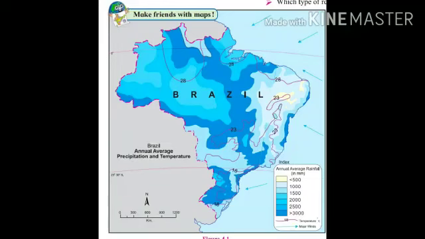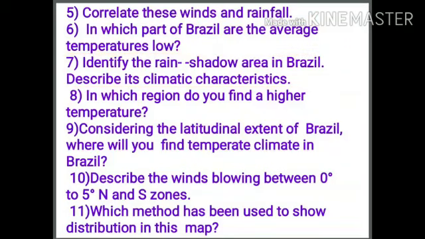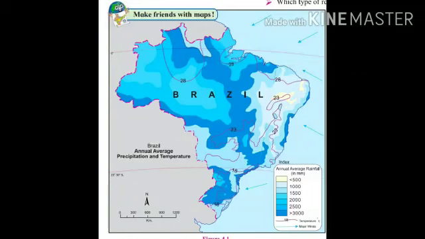Come on, let's observe the map. Can you see the Tropic of Capricorn? Yes. Below the Tropic of Capricorn, the temperature is only 18 degrees Celsius. Question number 7. Identify the rain shadow area in Brazil. Describe its climatic characteristics. So observe the map.